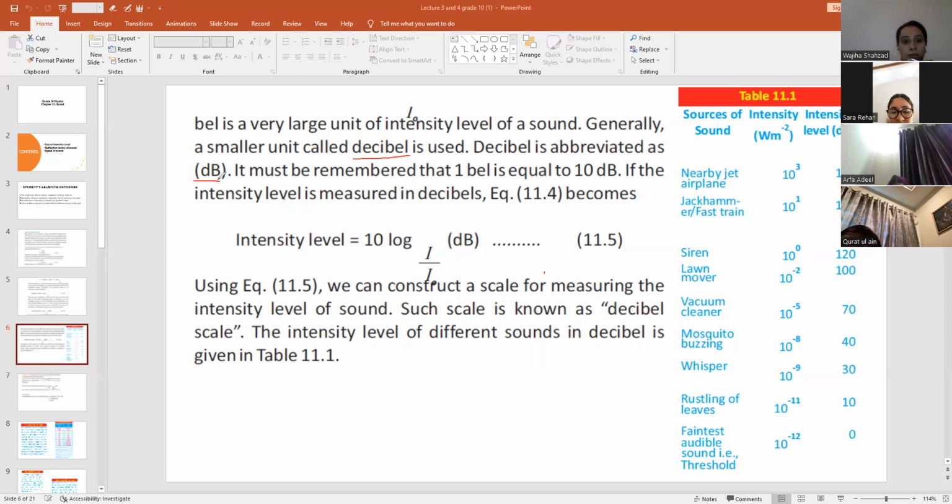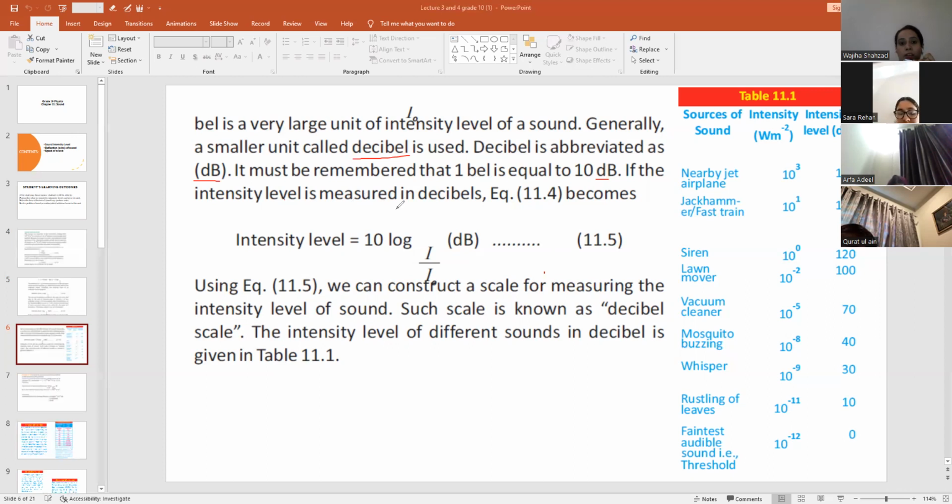So this is the unit of intensity level of sound. It must be remembered that one bell is equal to 10 decibel, because deci has the value 10 power minus 1. If you remember the prefix, the value of deci is 10 power minus 1. So this 10 power positive one and this 10 power minus 1 will cancel out, and they will again give you a bell. So one bell is equal to 10 decibel.